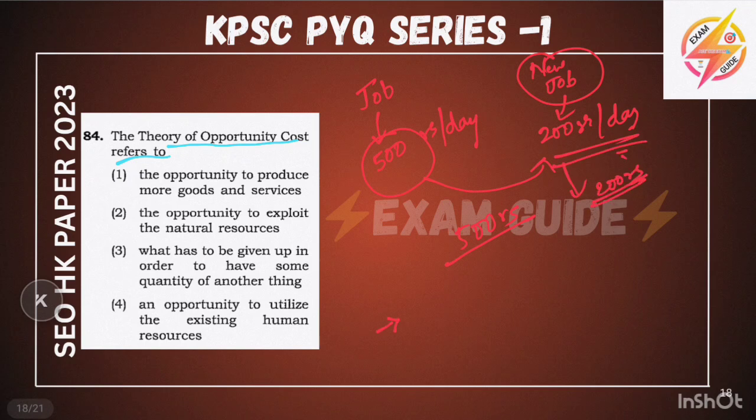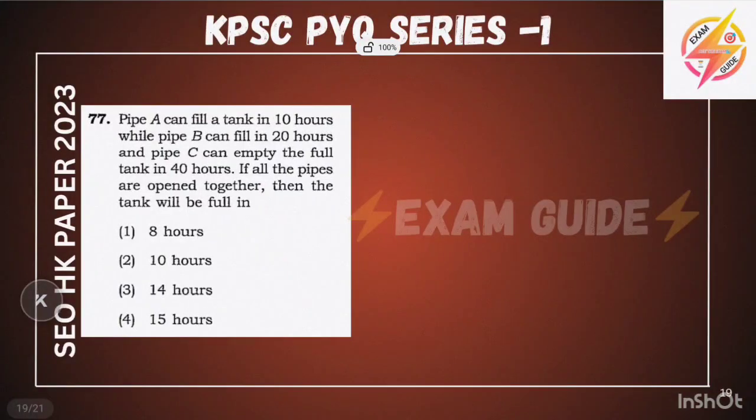The simple definition of opportunity cost is what has to be given up in order to have some quantity of another thing. This is the right answer. Simple thing is that what you are giving up to get another thing is the opportunity cost. It is very simple. And these are some 2 quant questions for you, because in all KPSC exams now they are increasing the number of quant questions and they are increasing the difficulty of quant questions also.